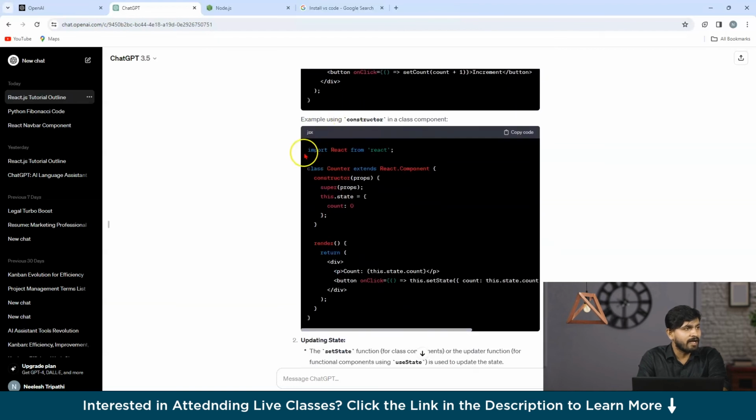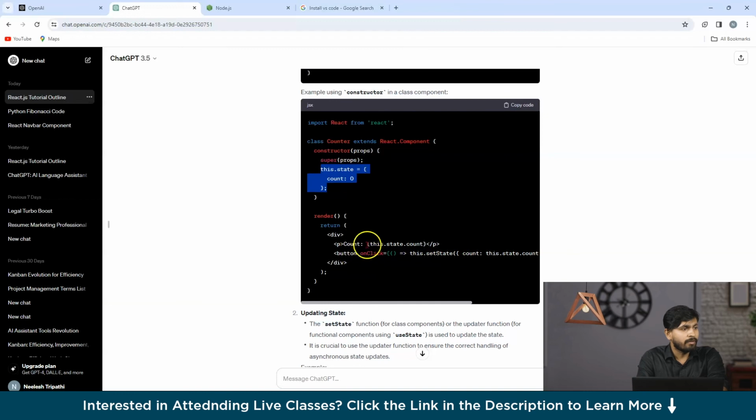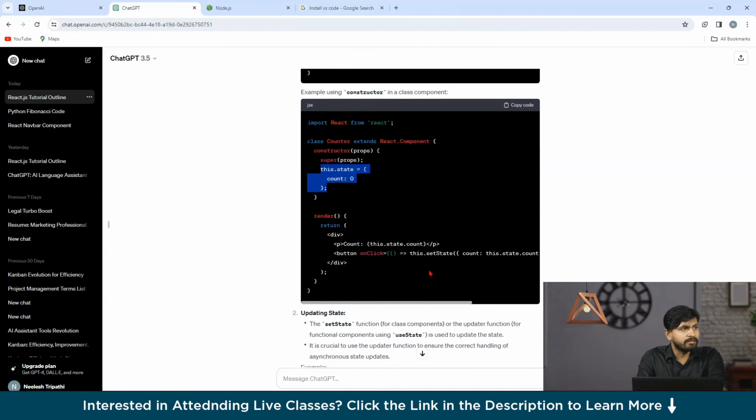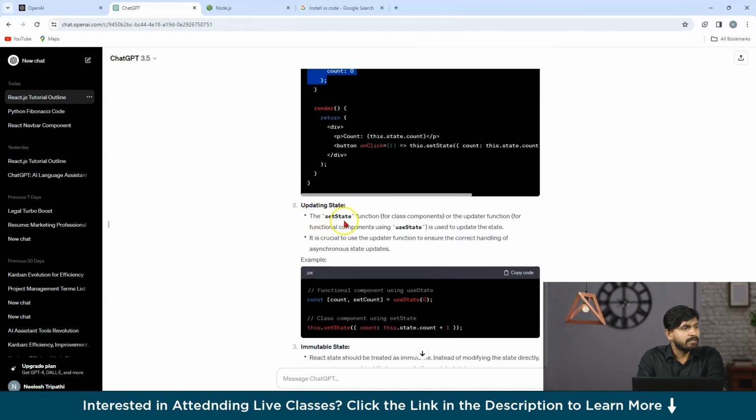And similarly in the class components, how it's done. So basically your class is extending the React component. You have declared a constructor which is receiving the props. Then you are doing super for these props and you have put the state for this count as 0. Now in a paragraph, you are representing the state of the count which is 0 right now. So on button onClick, the state of this count is going to get increased by 1. It is very simple. Now the second one comes up, setState.